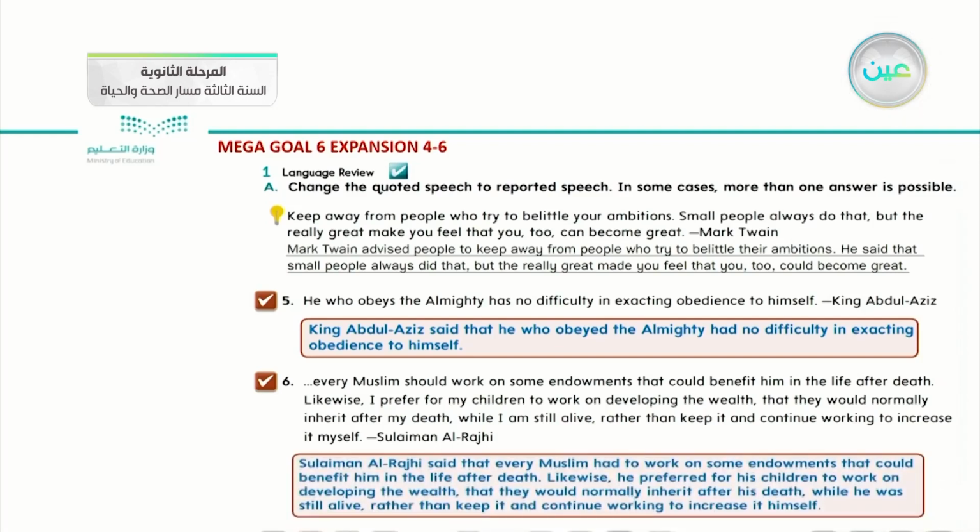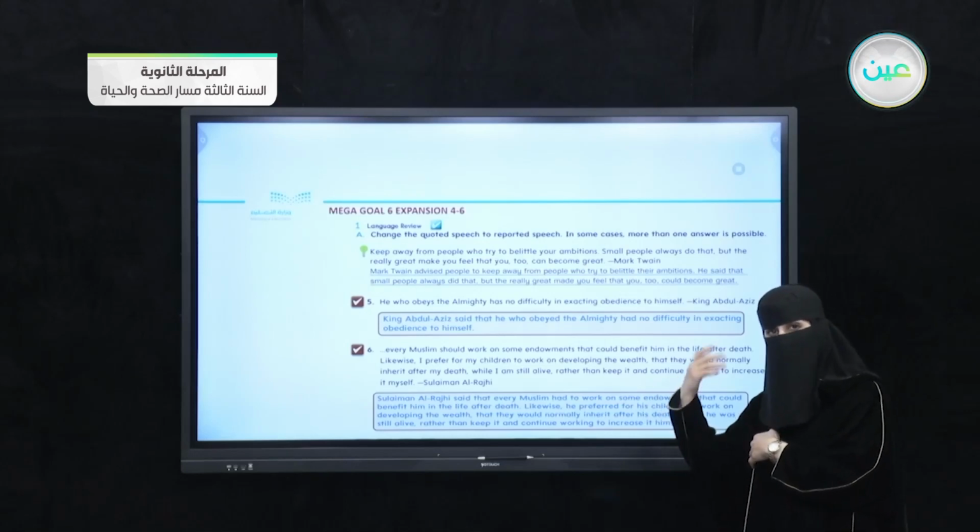Sulaiman al-Rajhi said that every Muslim had to work on some endowments that could benefit him in the life after death. Then I will complete the second part of his speech. Likewise, he prefers for his children to work on developing the wealth that they would normally inherit after his death while he was still alive, rather than keep it and continue working to increase it himself.